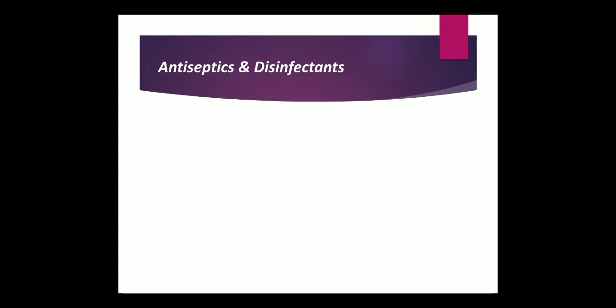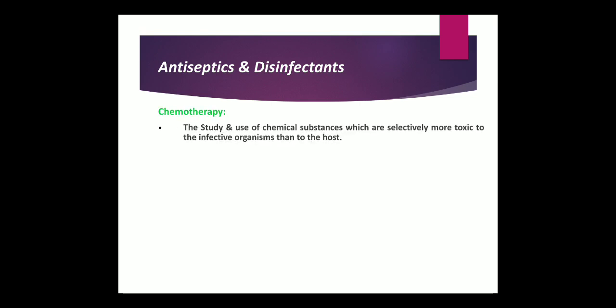So, as far as antiseptics and disinfectants are concerned, the popular term that comes up is chemotherapy. Now, what is chemotherapy? It is the study and use of chemical substances which are selectively more toxic to the infective organisms than the host. It means the use of chemical substances to kill or inhibit the growth of infective microorganisms, to prevent the infection. So the use of these chemical substances is called chemotherapy. Chemo stands for using chemicals, and therapy is to kill or to cure the infection.